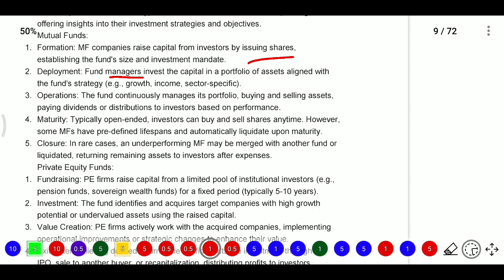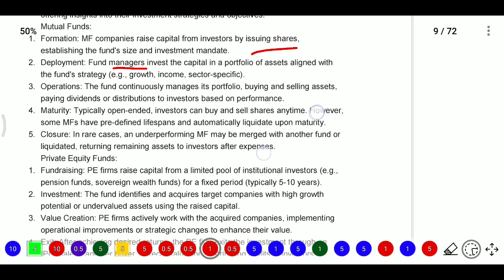For example, he may go with the growth plan, or he may go with the income plan. You may go with sector specific. We have seen that growth plan means it is a long-term perspective. Income means they will always try to give dividends and interest whenever they receive. Sector specific means going with real estate, REIT, or InvIT. They will focus on some sectors.